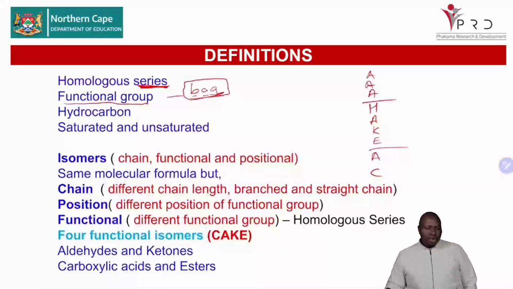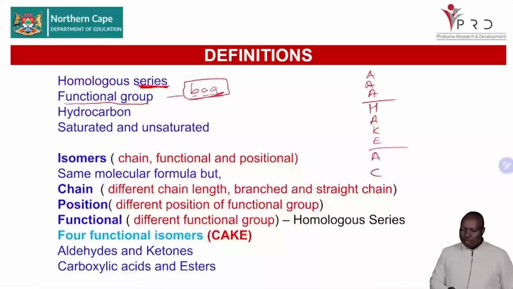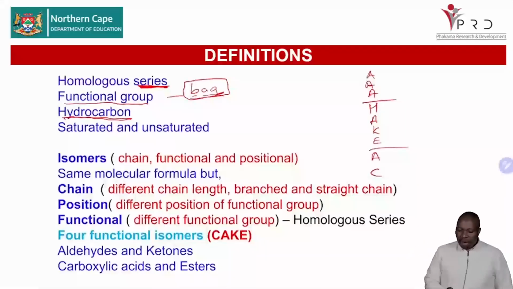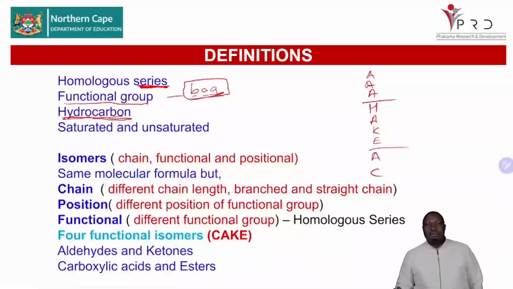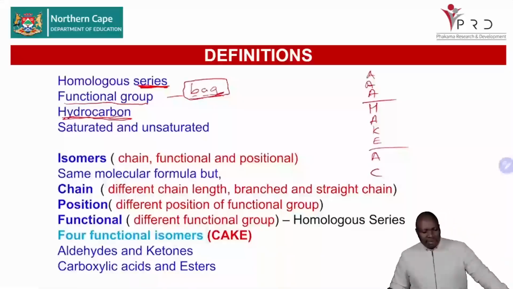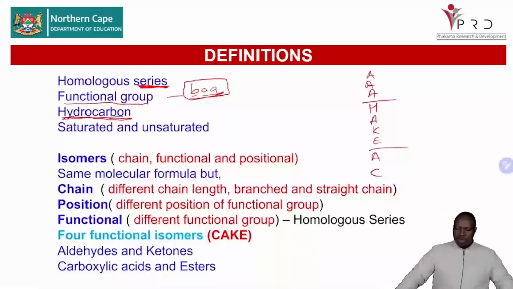Now, you know the definition of hydrocarbons from its name already. These are organic molecules that are made up of hydrogens and carbons only. We always emphasize the importance of the word only, to say you can't define a hydrocarbon without emphasizing that it is made up of hydrogens and carbons only.